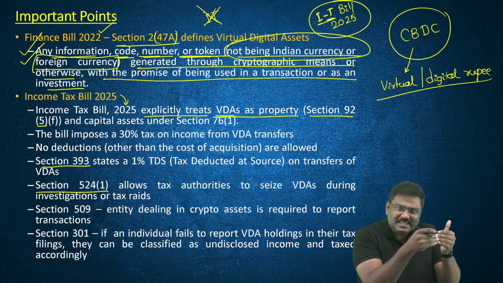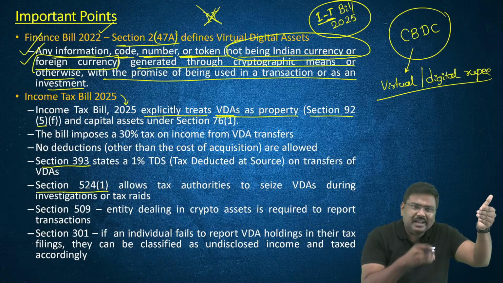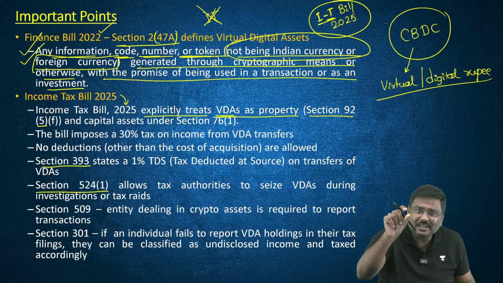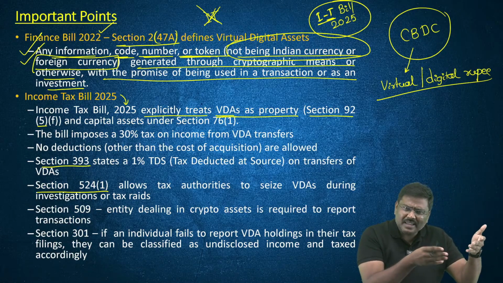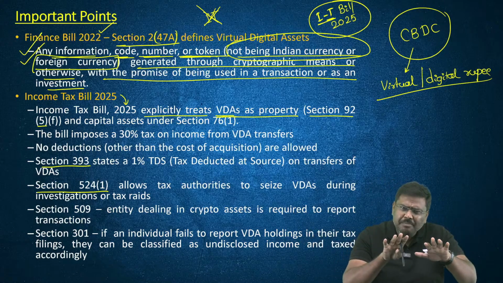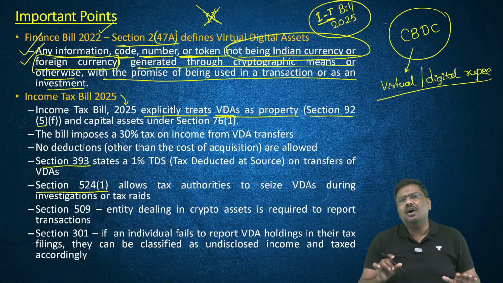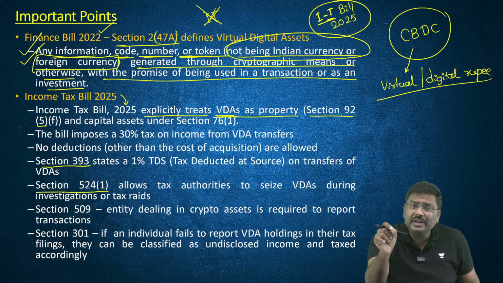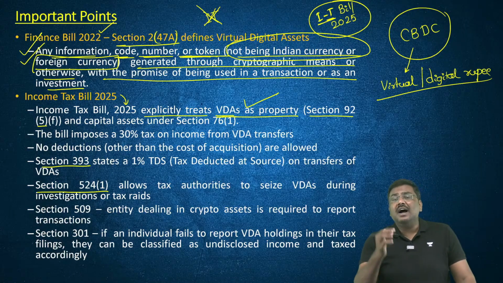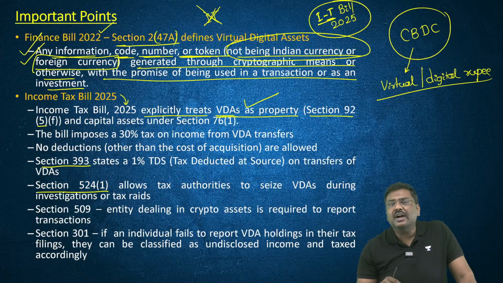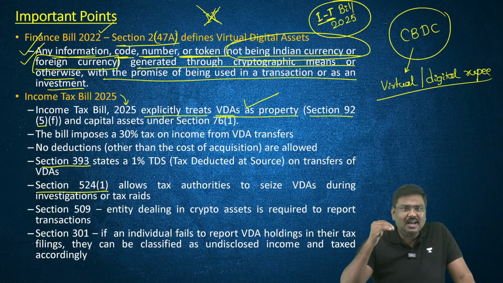And when you purchase assets and sell them in the market, you will book certain profit, then taxes will become applicable. Whether it is a long-term capital gains tax or short-term, it will depend on the time frame of you owning or holding the asset. So point number one, the VDAs under the Income Tax Bill 2025 will now be categorized under assets.